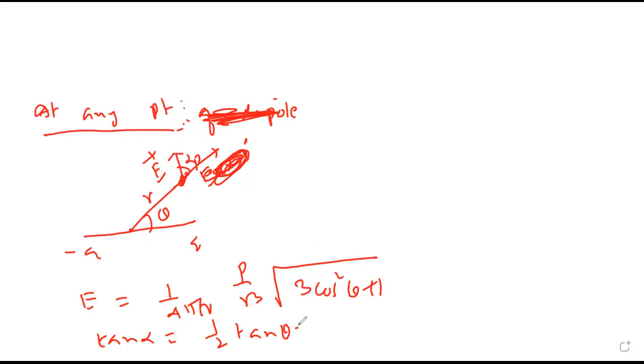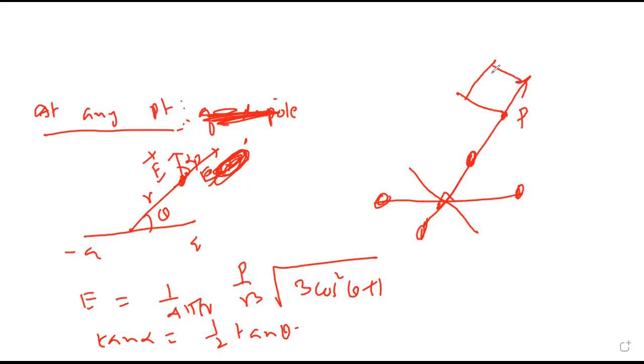Which angle is alpha? Suppose this is an electric dipole and this is point P. We can assume the electric dipole to be two parts. So here the resultant will come due to the electric dipole. Here is one component, the other is perpendicular, and this is the resultant. This angle is alpha.